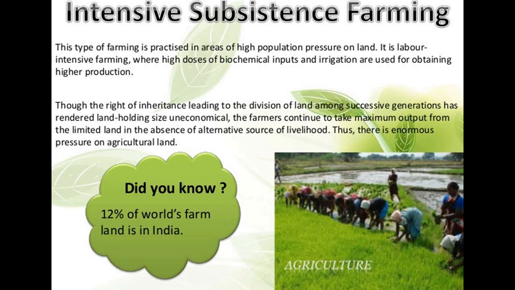The right of inheritance, leading to the division of land among successive generations, has rendered land holding size uneconomical. The farmers continue to take maximum output from the limited land in the absence of alternative sources of livelihood. Thus, there is enormous pressure on agricultural land.